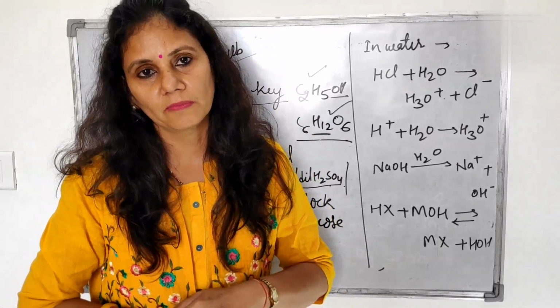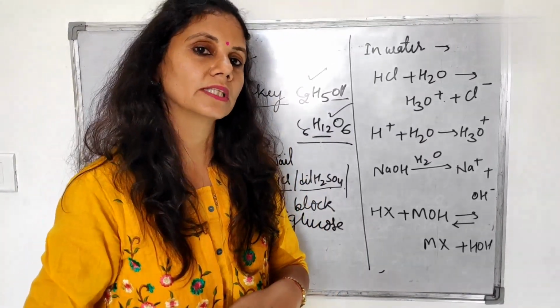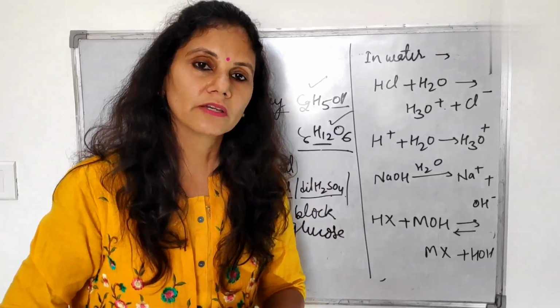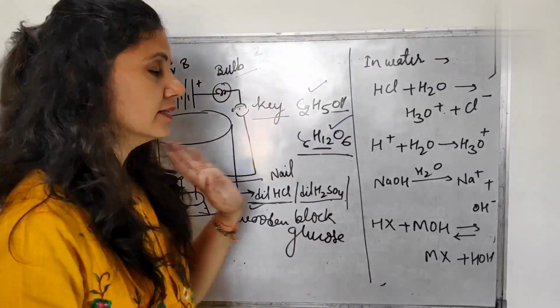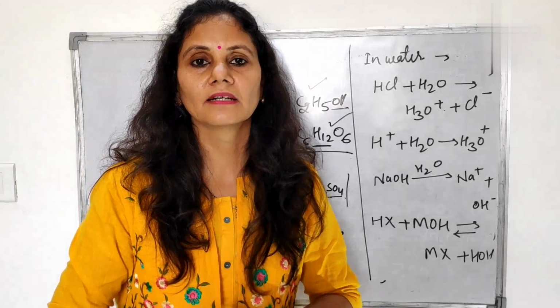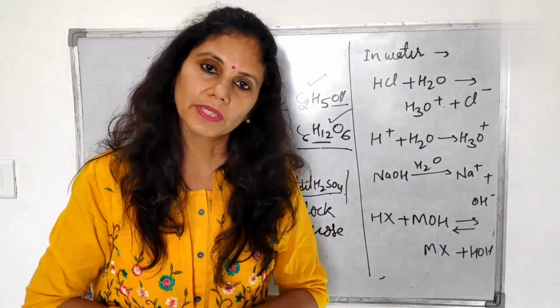What about the lime water, or the lemonade? If we mix some amount of lemonade or vinegar in it, then the bulb will glow because they are going to give us some kind of H plus ion. So this activity is showing us the strength and the weakness of acids and bases. We can repeat this for the bases also.